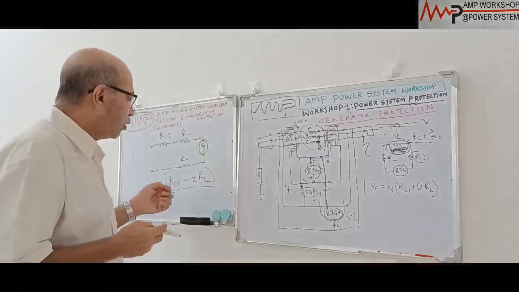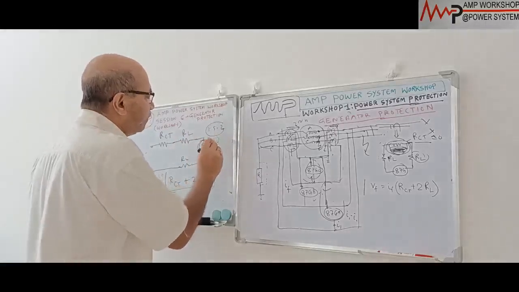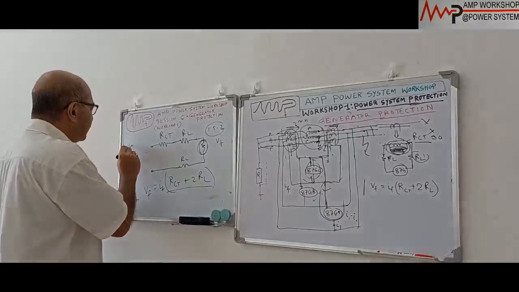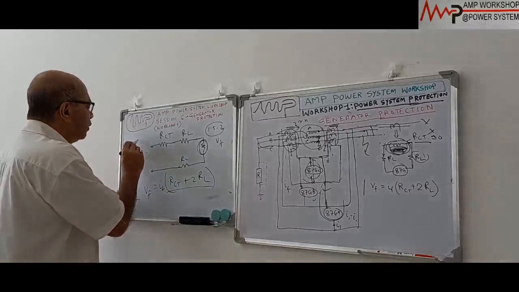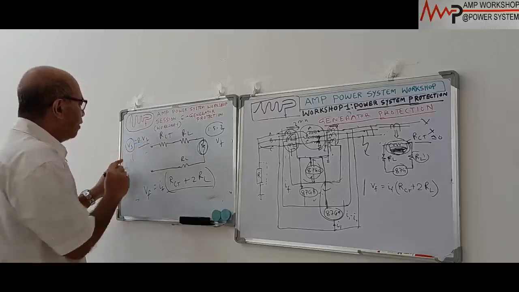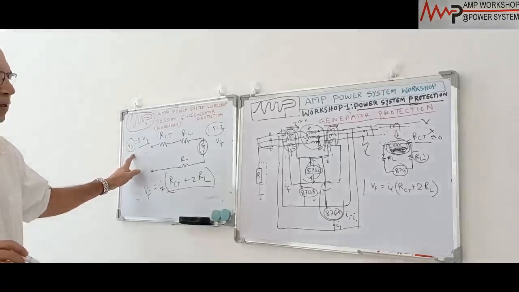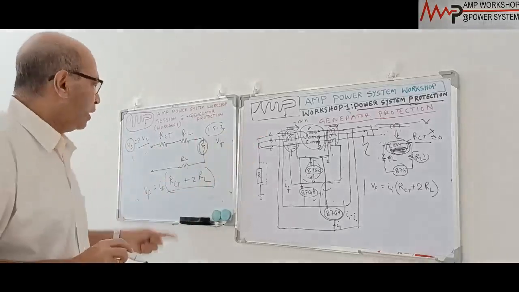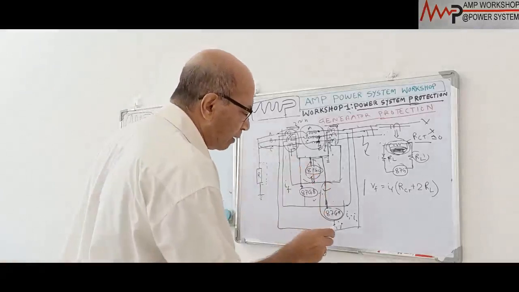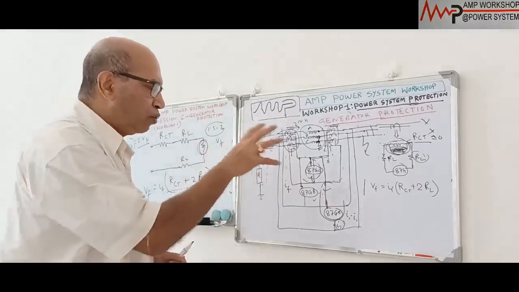Normally we put 1.5 times to 2 times of this VF. We call it the knee point voltage, or you can say VS. That is equal to, suppose, 2 times VF. If we select the knee point voltage of the CT as 2 times VF, that is VS, then the CT will not saturate. Under this condition, we can give the setting of the current for the fault current. Suppose this is the fault current IF. Under the IF, this relay should not operate.